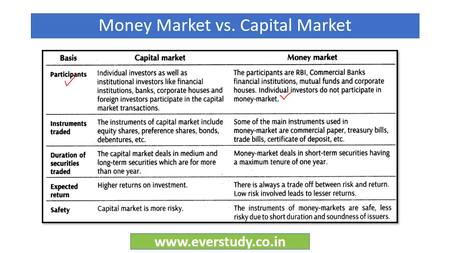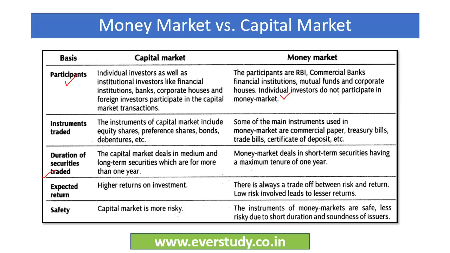And if you talk about the instruments traded, then for the capital market, they include equity shares, preference shares, bonds, debentures, etc. And for the money market, the main instruments are the commercial paper, treasury bills, a certificate of deposit, etc. And if you look at the duration of the securities which are traded in these markets, then for capital market, the duration is generally more than 1 year, and we say that it's around medium to long term. And for the money market, the duration of securities is very low. So this is a short-term securities market with a tenure of less than 1 year.